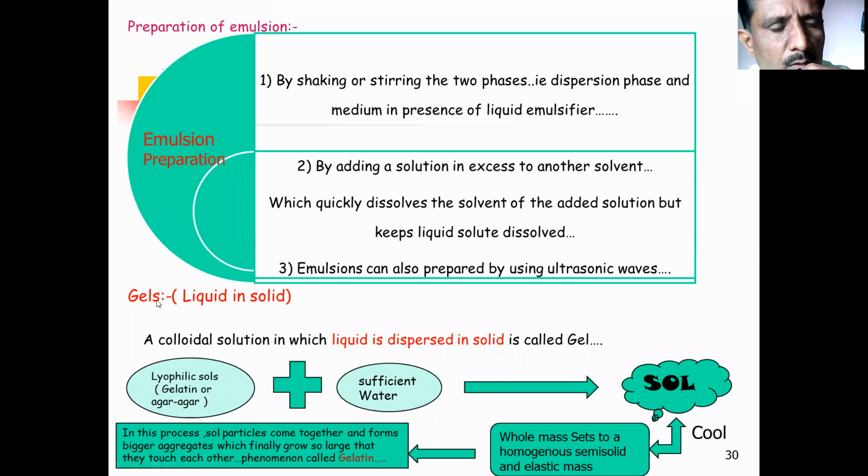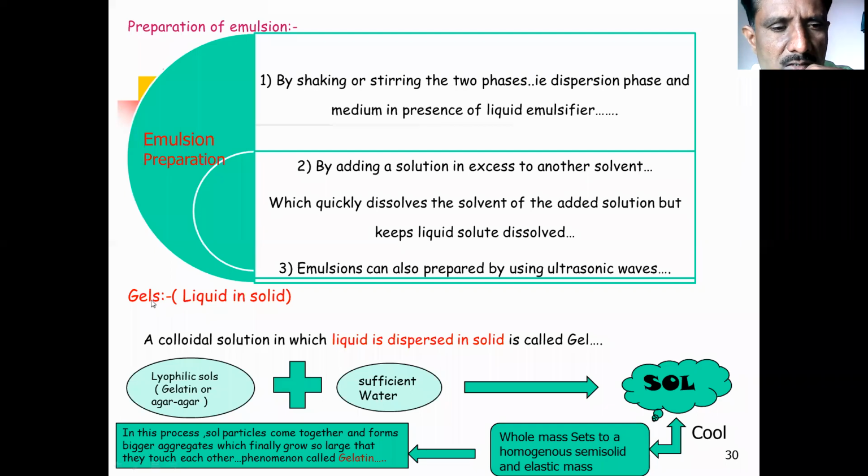Now the third part from your syllabus is gel. What is a gel? When the dispersed phase is liquid and the dispersion medium is solid, that is called a gel. Very important: dispersed phase is liquid, dispersion medium is solid.